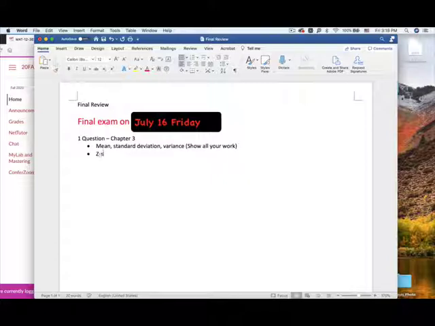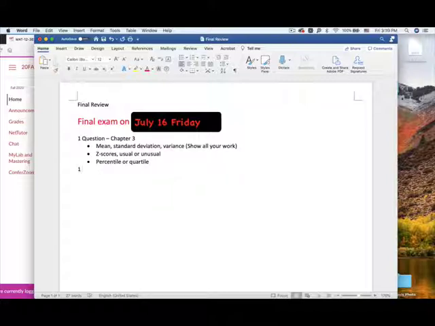Second part, you need to know how to find the z-score and determine whether the data is usual or unusual. And also the percentile. If I give you the data, you need to know how to find the percentile, or if I give you the percentile, you could find out what the data is, okay, percentile or quartile. You will have one question from chapter 3. It doesn't mean I will cover everything from here, but this is the study guide. You need to know how to do those parts.